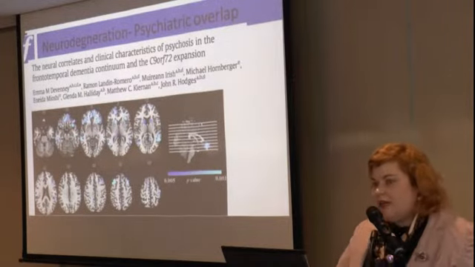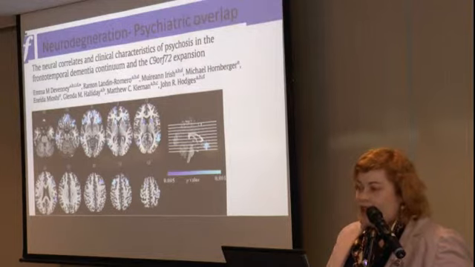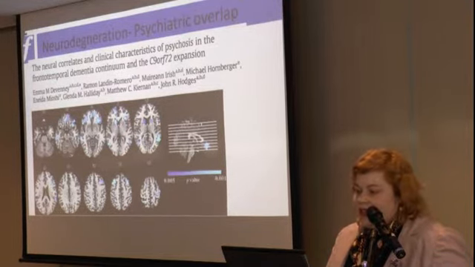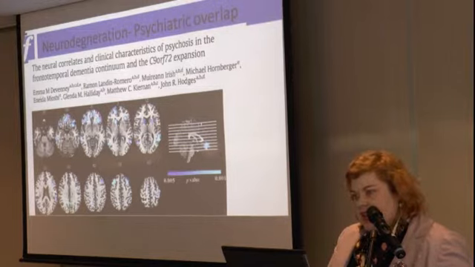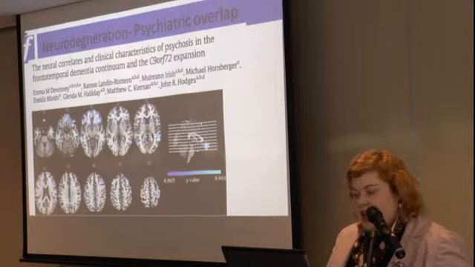More recently, we've also learned that in ALS FTD there's a crossover with psychiatric symptoms, and this has really come about with the discovery of the C9orf72 mutation. And what we found is patients with this mutation and ALS or FTD can have quite prominent psychiatric presentations.